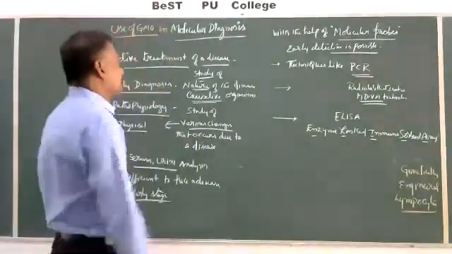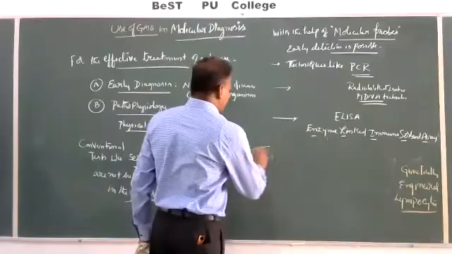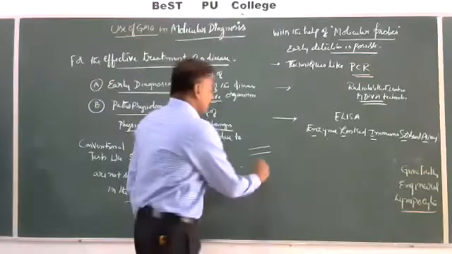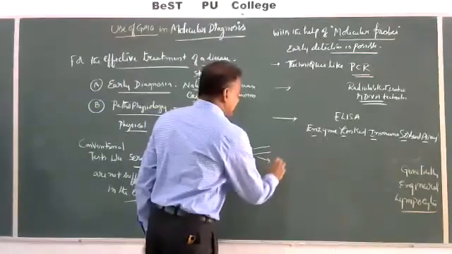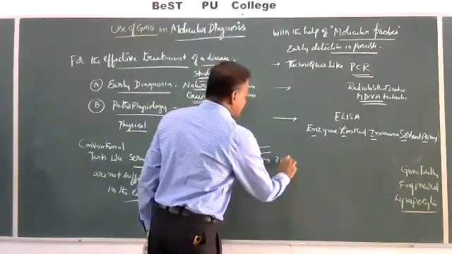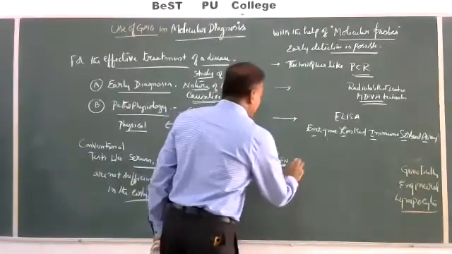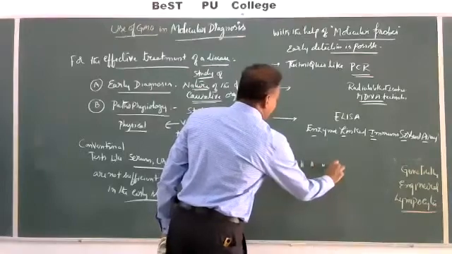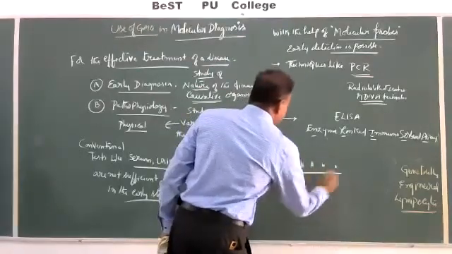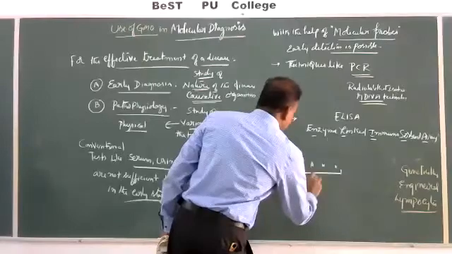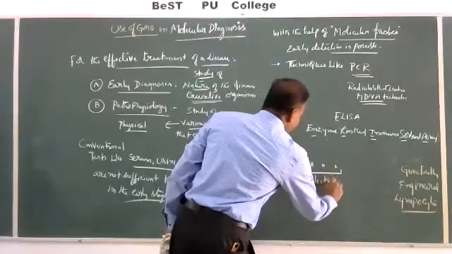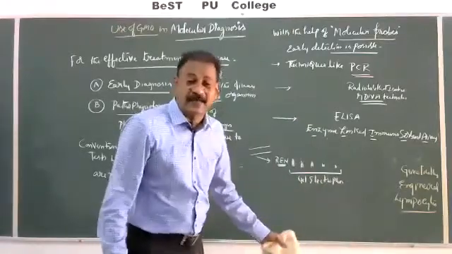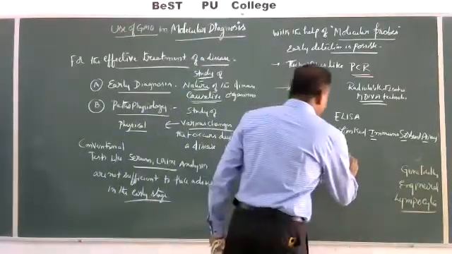How, sir? We have already seen isolation of the DNA, and the DNA will be digested by restriction endonucleases. Various fragments will be obtained. These fragments will be separated by gel electrophoresis. And they will be identified easily by giving color, ethidium bromide.